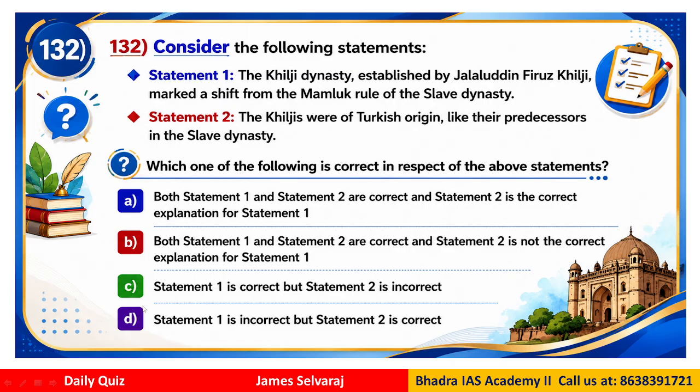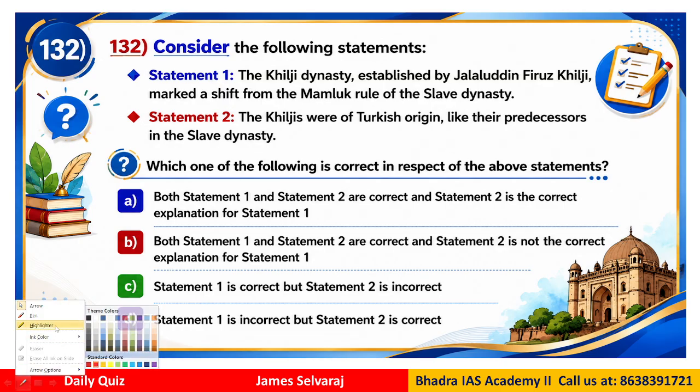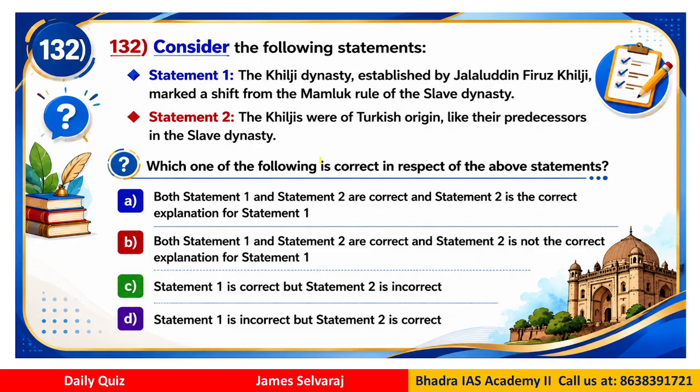Question number 132. Consider the following statements. The Khilji dynasty, okay, that's statement 1. Statement 2: the Khilji dynasty established by Jalaluddin Firuz Khilji marked a shift from the Mamluk rule of the slave dynasty. So the Khiljis were of Turkish origin like the predecessor in the slave dynasty, right? Now the question is which of the following statements is correct in respect of the above statements.